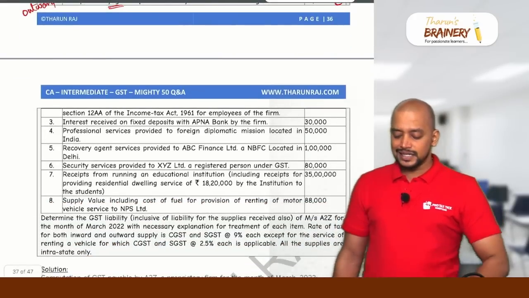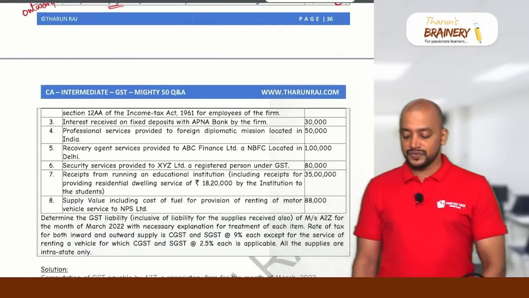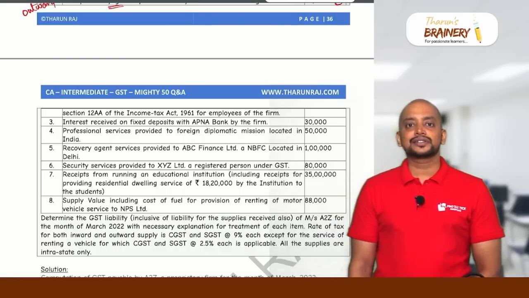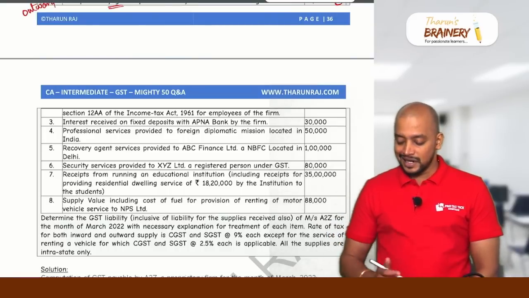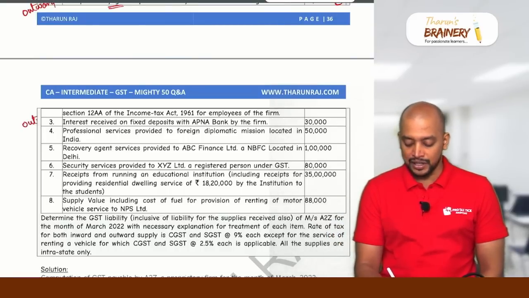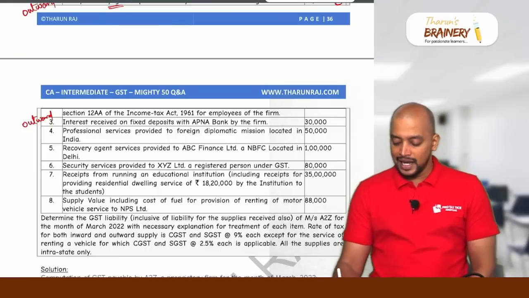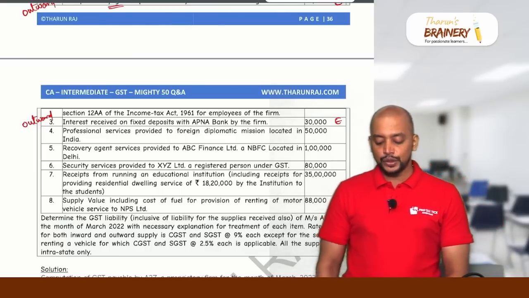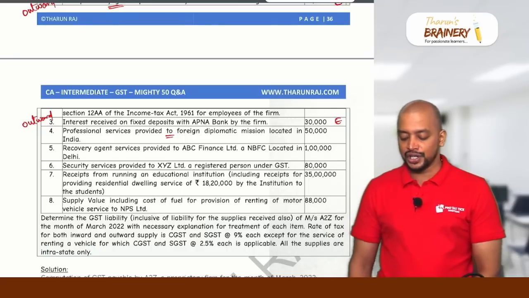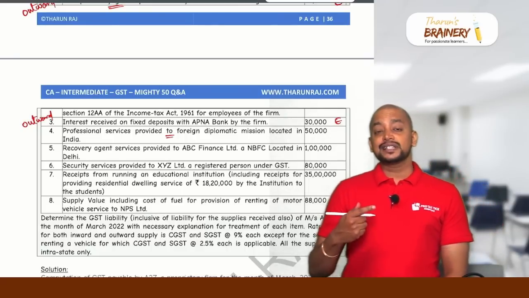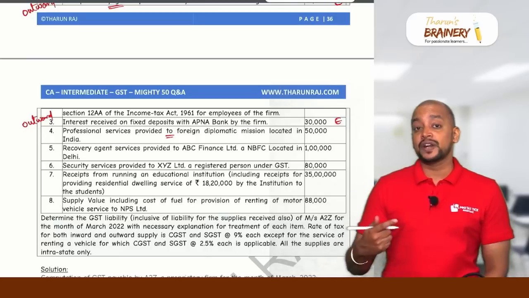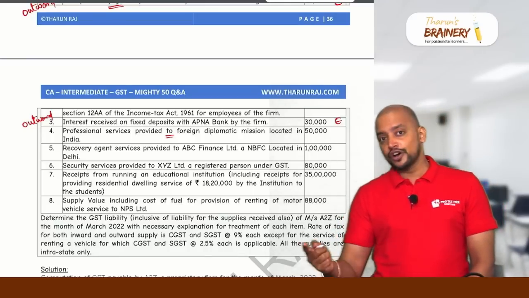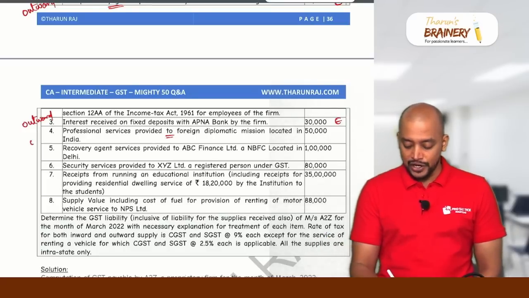Then interest received on fixed deposits with Apna Bank by the firm. Interest on loans, advances and deposits is exempted. So this is an outward supply and it is exempted. Professional services provided to foreign diplomatic mission located in India. Only services provided by a foreign diplomatic mission are exempted, but services provided to a foreign diplomatic mission are not exempted.